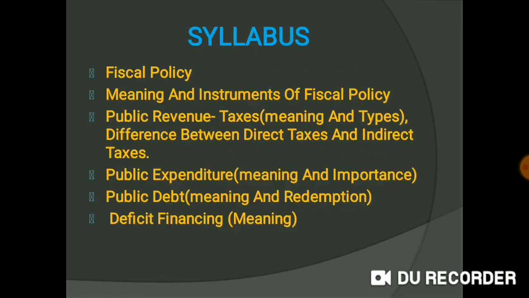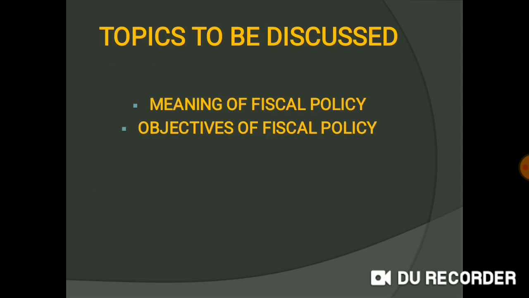The syllabus from this chapter for ISC are Fiscal Policy, its meaning and instrument, Public Revenue, that is taxes, its meaning and its types, difference between direct taxes and indirect taxes, Public Expenditure, its meaning and importance, Public Debt, its meaning and redemption, and lastly, the meaning of deficit financing. The topics that we are going to study in this video are the meaning of fiscal policy and its objectives.